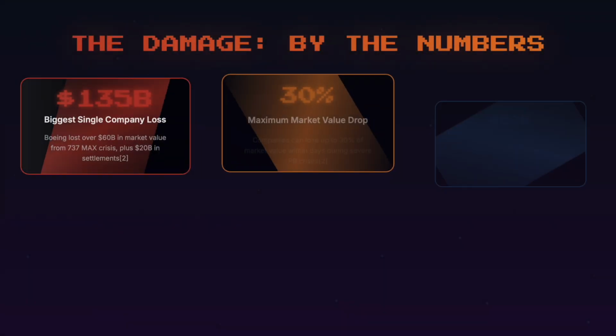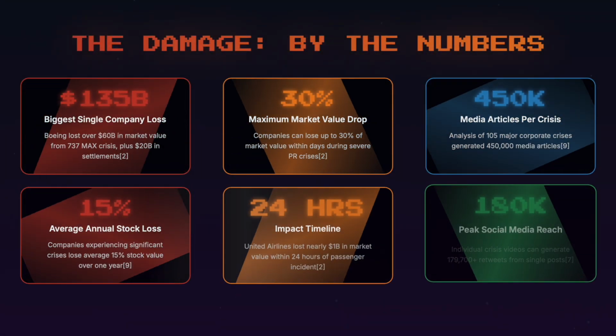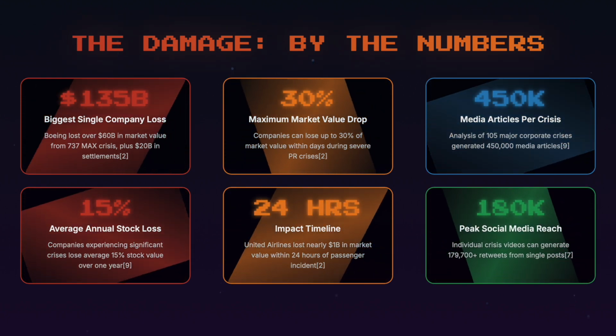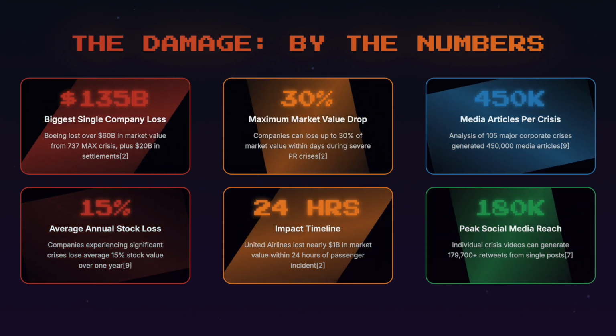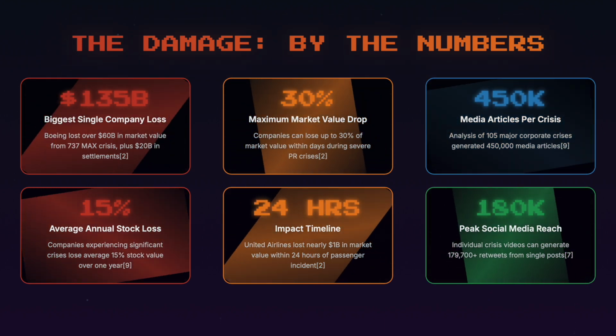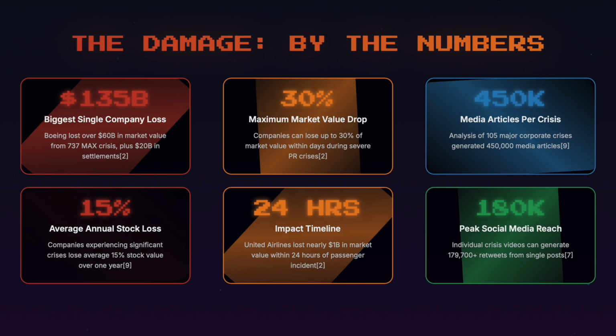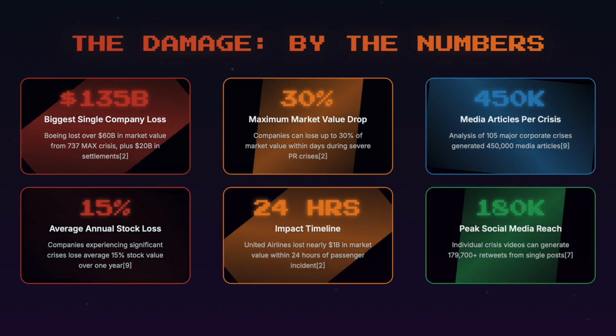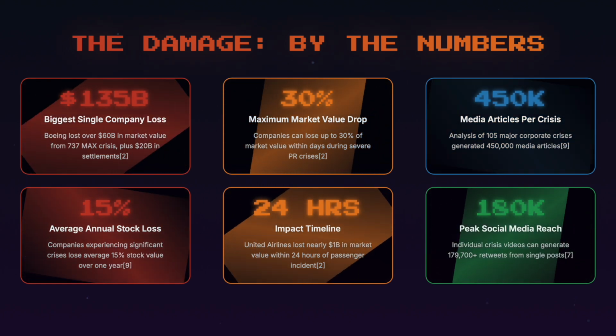I'm sure you guys are dying to know some real world examples. Here are a couple. The single biggest company loss from a PR disaster is $135 billion. Next, a maximum market value drop in 30%. 450,000 media articles are produced per crisis, which shows how often it takes over media.